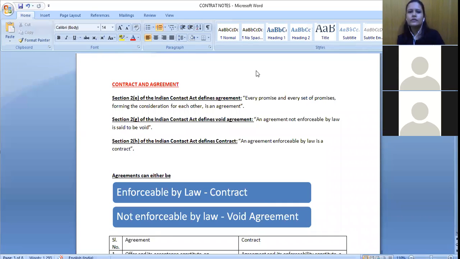Okay. So take for example, in case of an agreement, what happens? It can be anything, right? Take for example, I have a kid. What I'm asking my kid is, after coming from school, you should complete your homework, then only you should go out to play. He also agreed. Okay, fine, I will complete my homework, then only I would go out to play. The next moment I left the room, he just went out to play. Now, in that case, he made a promise, right? He made a promise that I will finish my homework, then only I would go out to play.